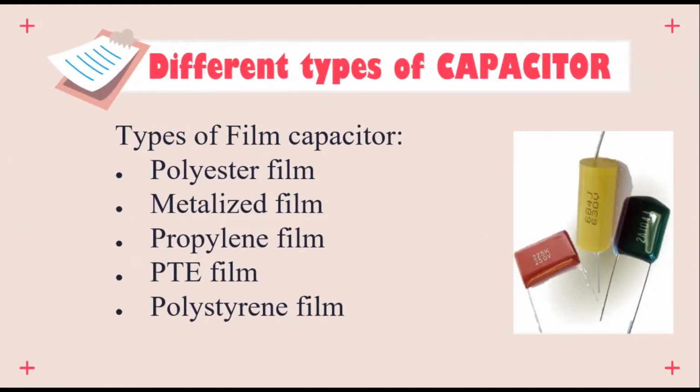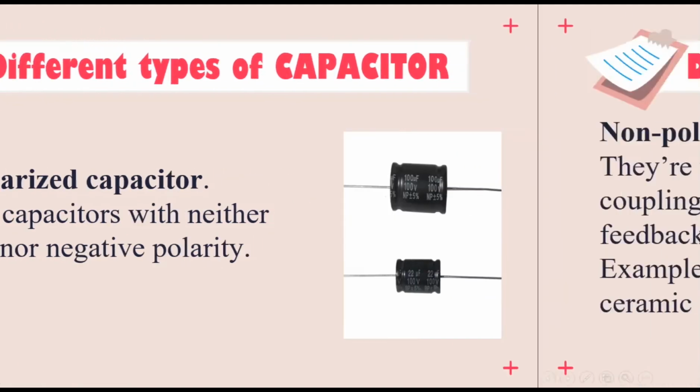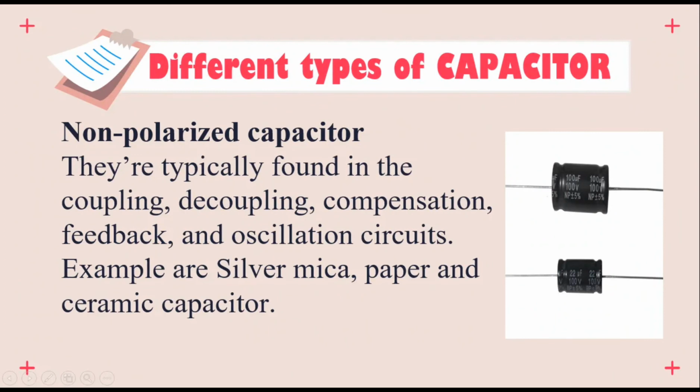The types of film capacitors are polyester film, metallized film, polypropylene film, PTE film, and polystyrene film. They have the same function, and only differ in dielectric material. The fifth one is the non-polarized capacitor. These are capacitors with neither positive nor negative polarity. They are typically found in coupling, decoupling, compensation, feedback, and oscillation circuits. Examples are silver mica, paper, and ceramic capacitors.